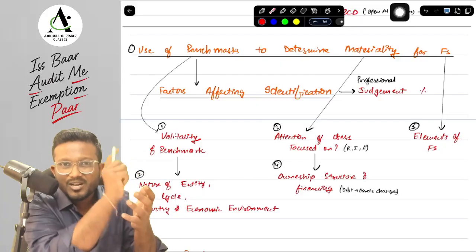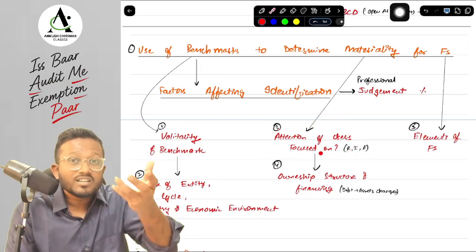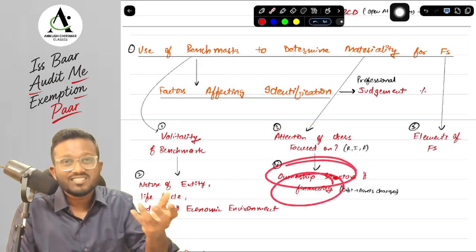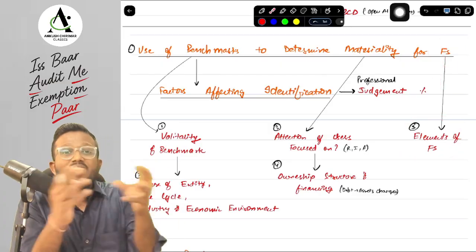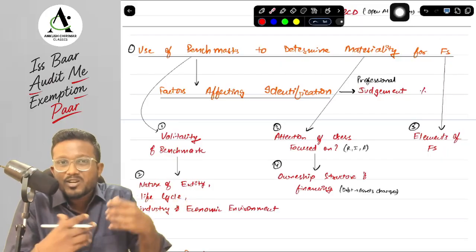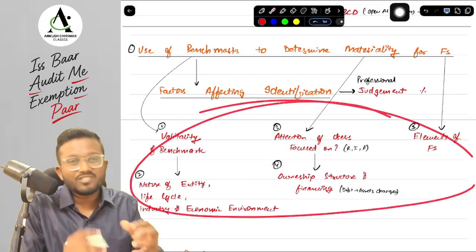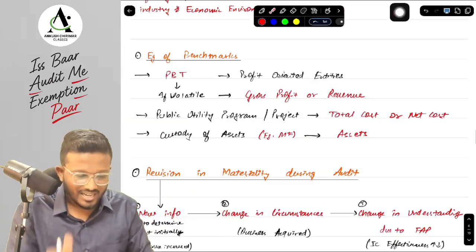Like in terms of ChatGPT, we saw about the AI research and development. Next, attention of users is focused on what, sir? The ownership structure and the financing. Okay, we have to check that. Next, in terms of financial statements, we see what are the available options as a benchmark. What are the elements of the financial statements? What are the assets, liabilities, revenue, expenses? We have to see. Based on these factors, we identify the appropriate benchmark, apply a percentage, and then we calculate the materiality. Okay, yes sir.